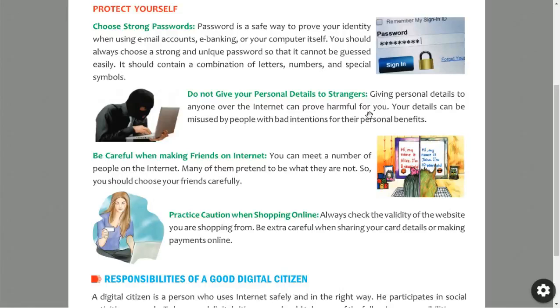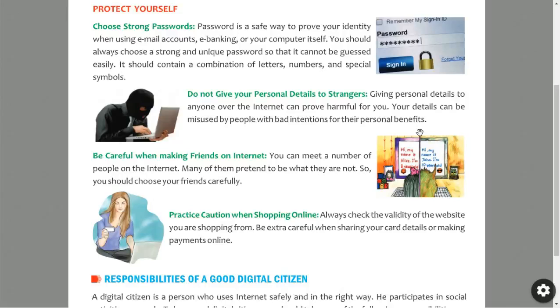It harms in the sense that your accounts may be hacked, or your bank accounts may be hacked, or our money will be withdrawn. Anything may happen when they get your information. Your details can be misused by people with bad intentions for their personal benefit. With bad intention, by using your email ID, they can send messages, and whenever it becomes an issue, first you will get the notice because your mail id was used.